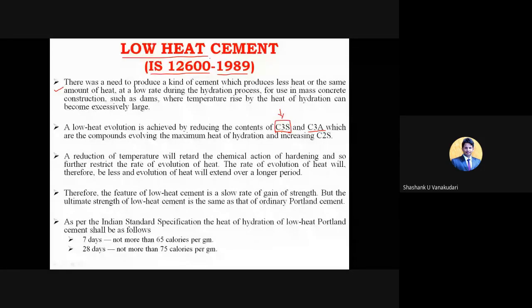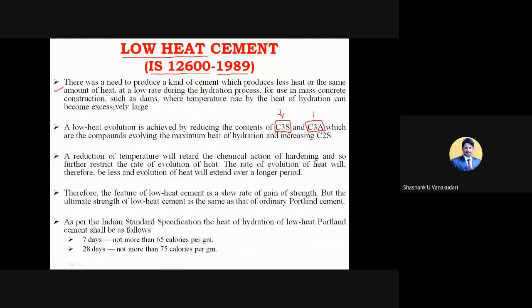And even the percentage of C3A, that is tricalcium aluminate, that one also we need to reduce so that we can get the low heat cement. And then, the compounds evolving the maximum heat of hydration, we need to reduce, and increase the dicalcium silicate so that we can achieve the low heat of hydration. Yeah. And then a reduction of temperature will retard, in the sense of reducing,